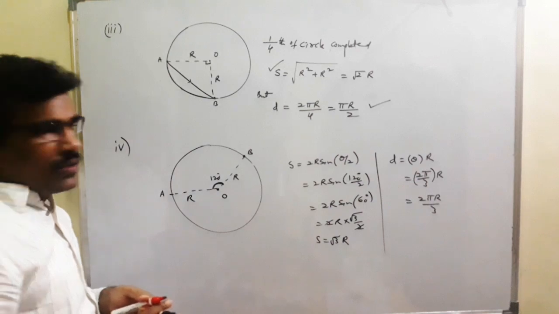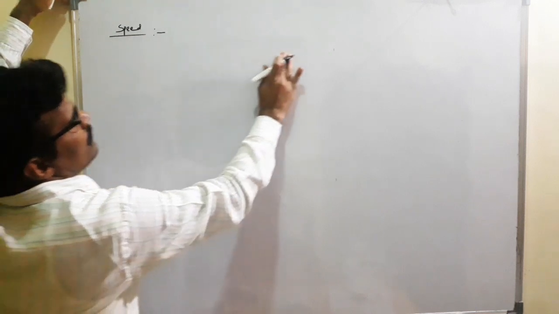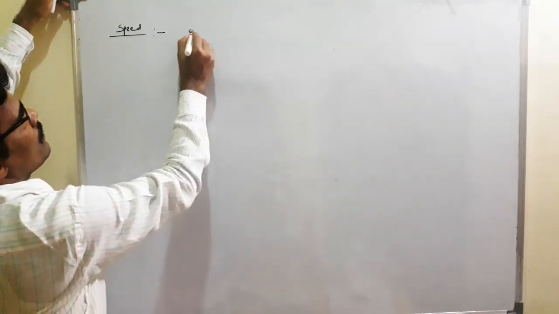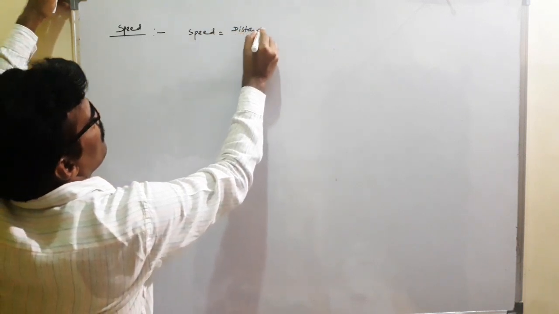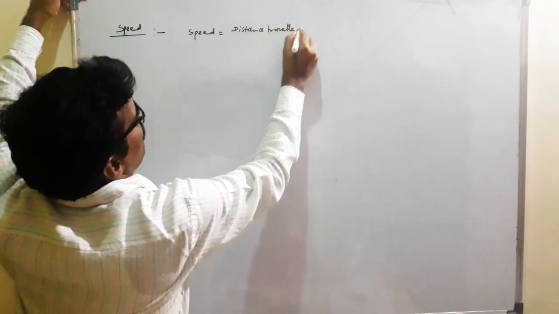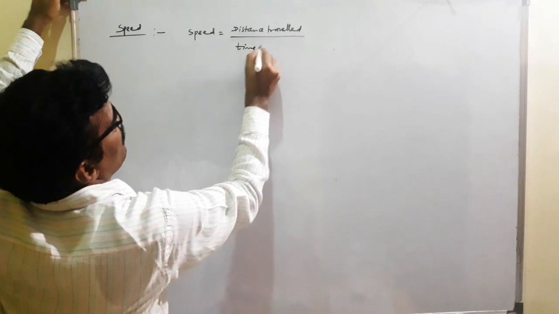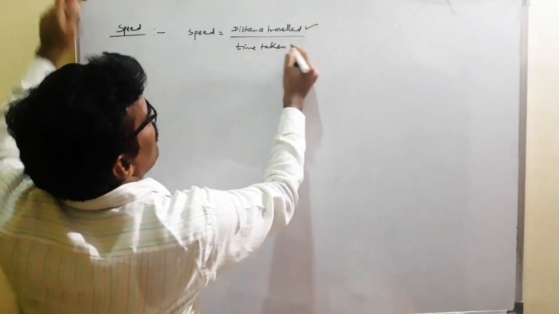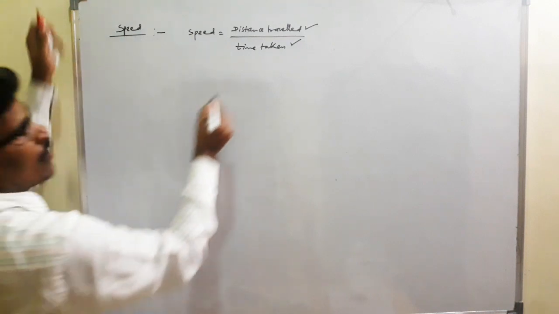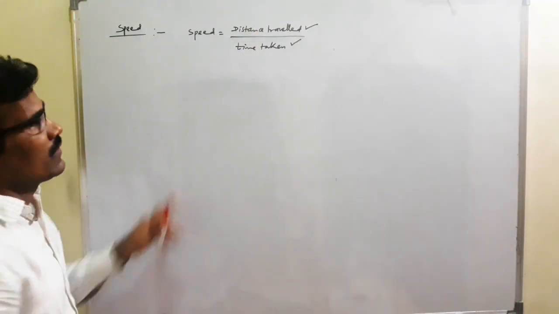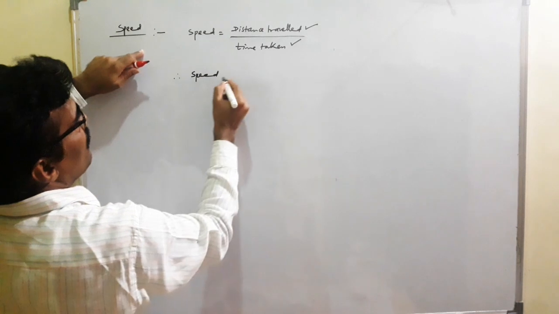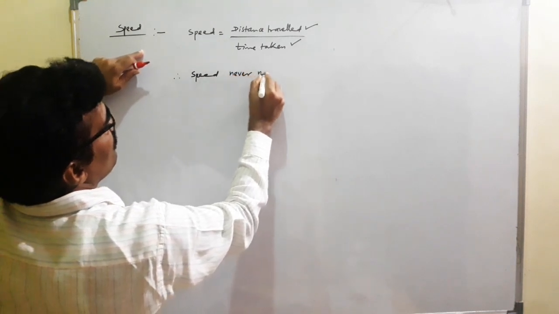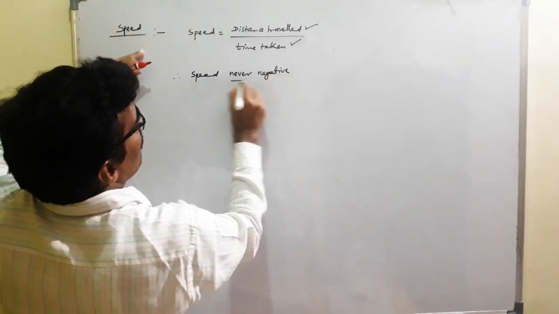Sir, listen. So here, speed is nothing but distance traveled per unit time. Speed is equal to distance traveled by time taken. We know that distance traveled is never negative, and time is never negative. So speed is never negative.